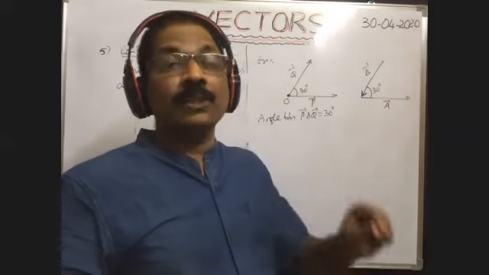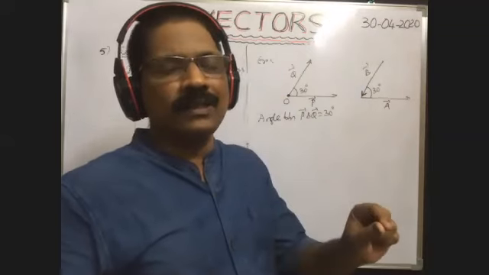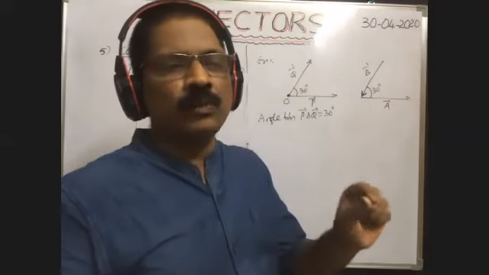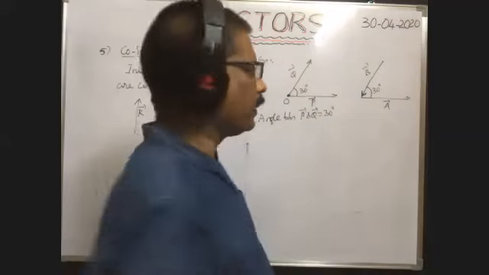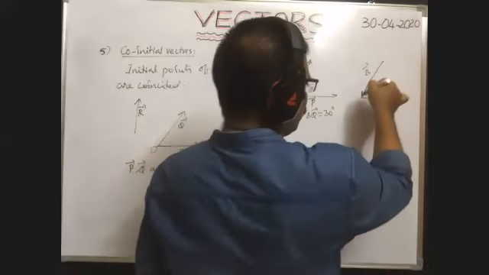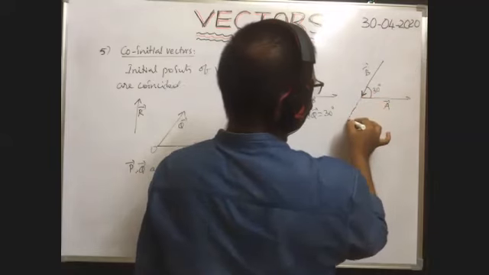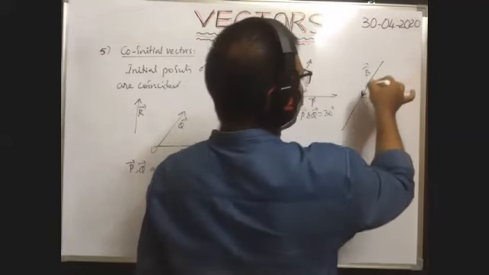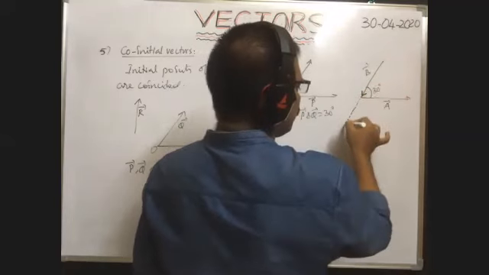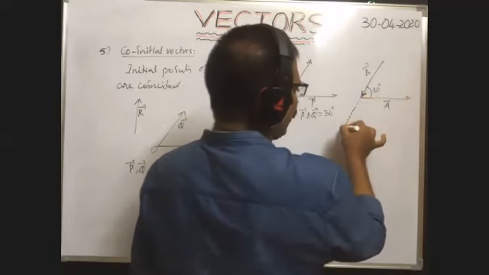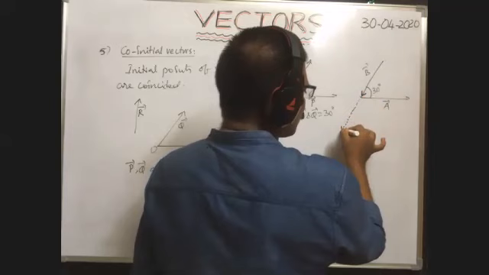In order to measure the angle between two vectors, definitely the two vectors must be coinitial vectors. That means you extend this line in this direction, with the same length as this vector, and the direction is also the same.